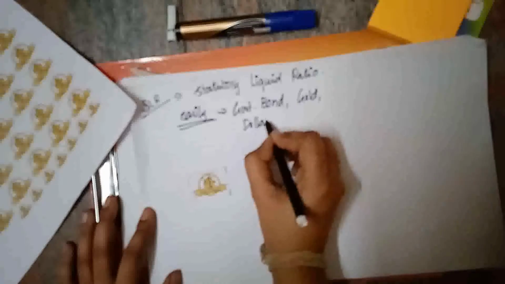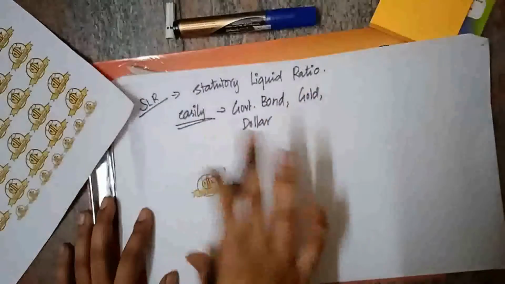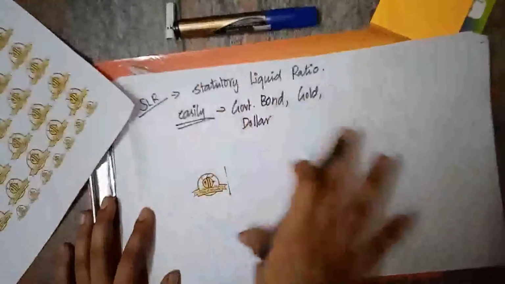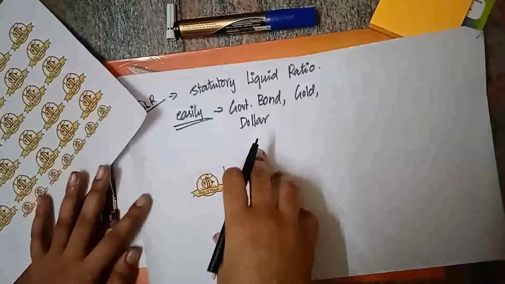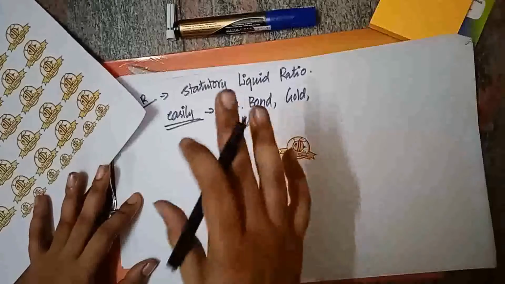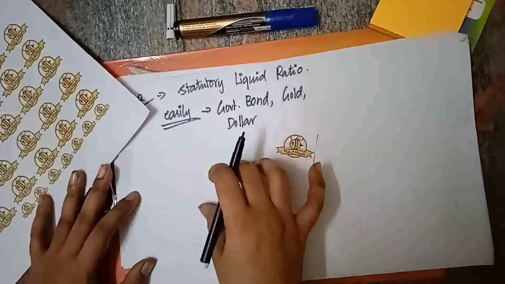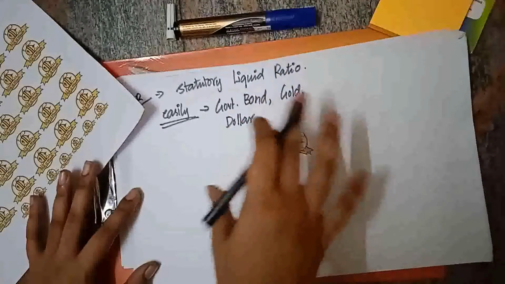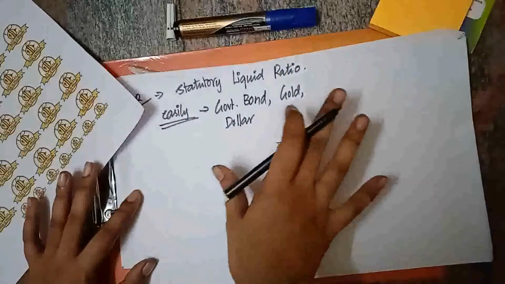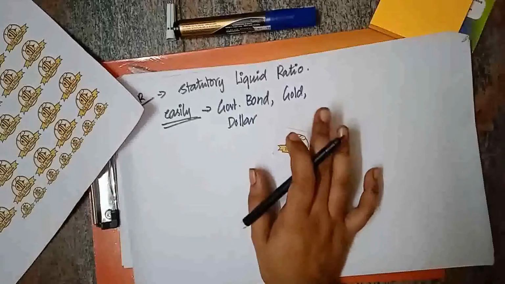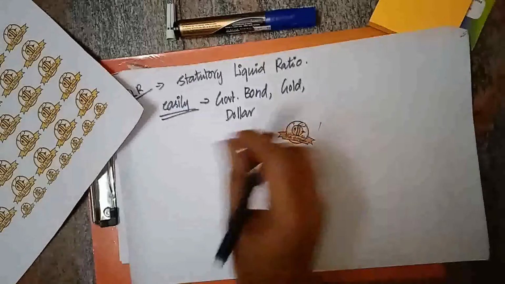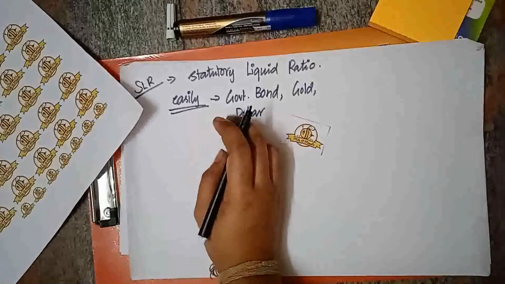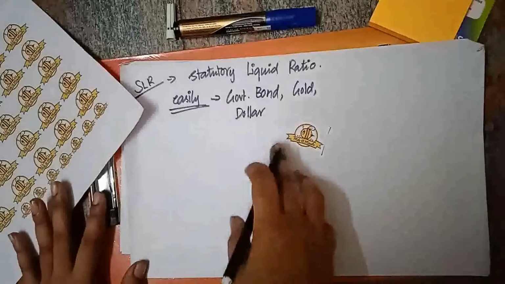So, a certain amount of money should be kept by the bank in easily convertible format, and that is called the statutory liquid ratio. This is also announced by the RBI only. The RBI will announce it, and this is called SLR. It should be kept in an easily convertible format, which are government bonds, gold and dollars.